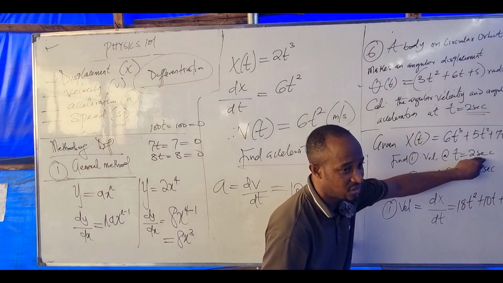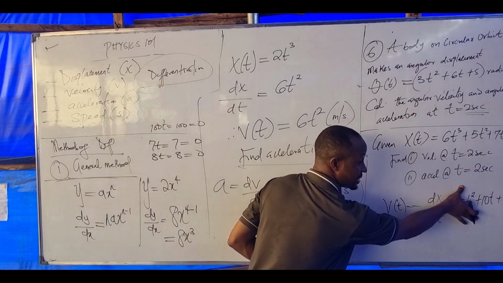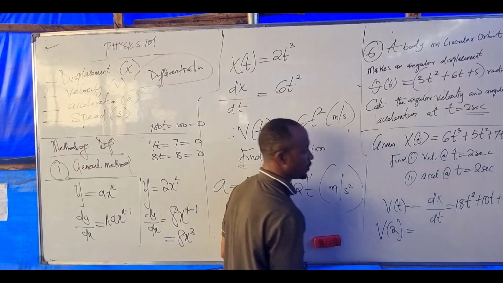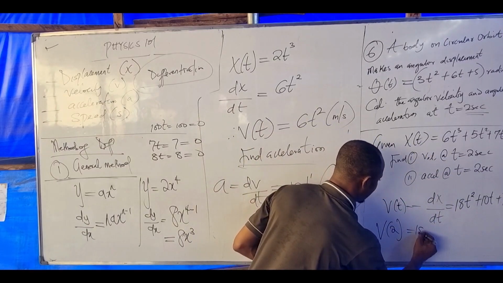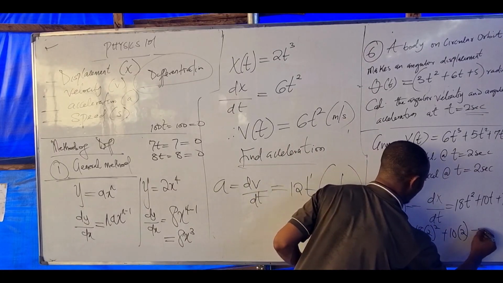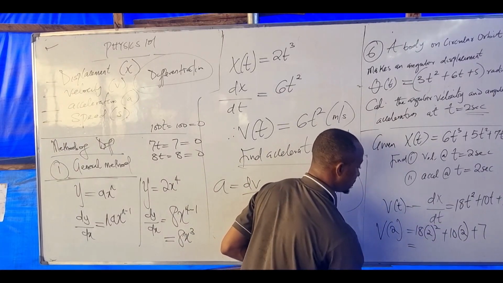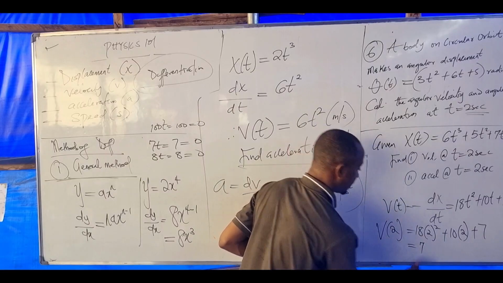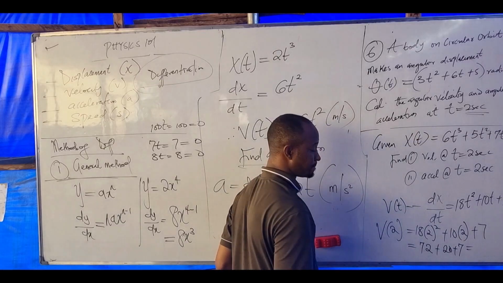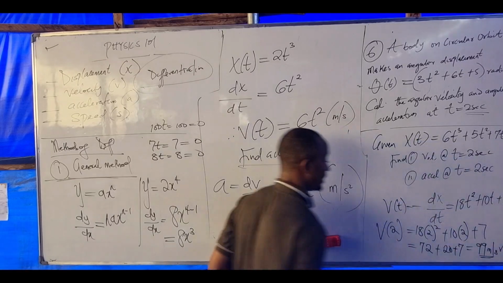But we are told to find velocity at t equal to 2 seconds. Meaning after differentiating, this is v(t) equal to this. So v(2) equals, anywhere I see t, I now put 2 seconds. That gives 18 times 2 squared plus 10 times 2 plus 7. 2 squared is 4, times 18 is 72. Plus 20 plus 7. The total answer is 99 meters per second. Are you there? Okay.